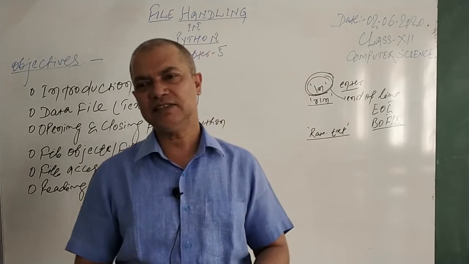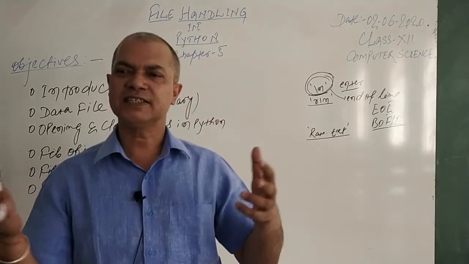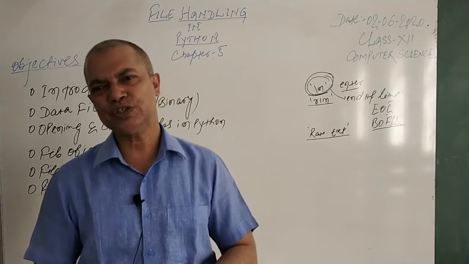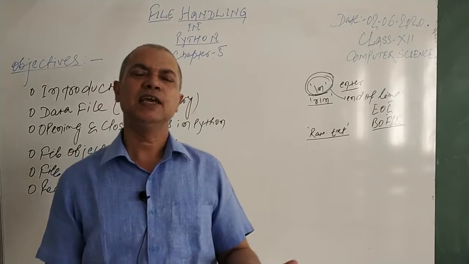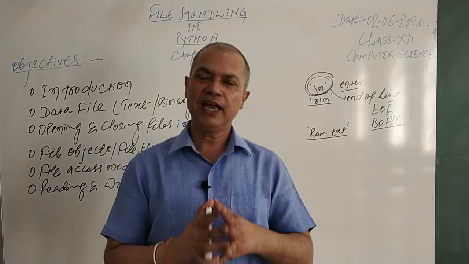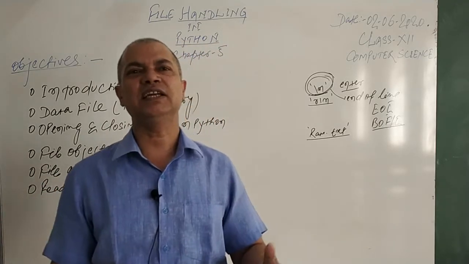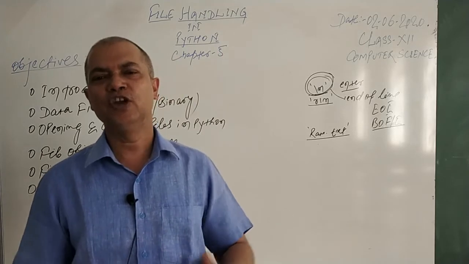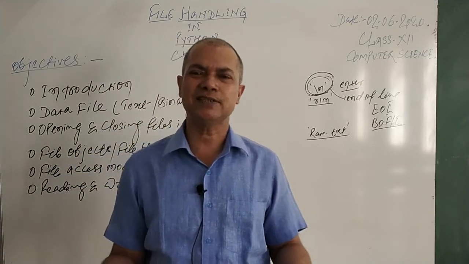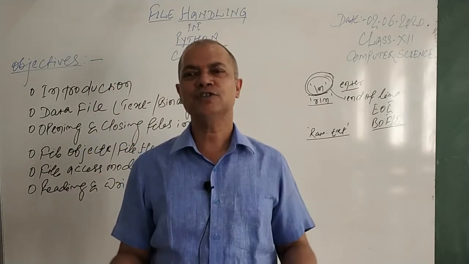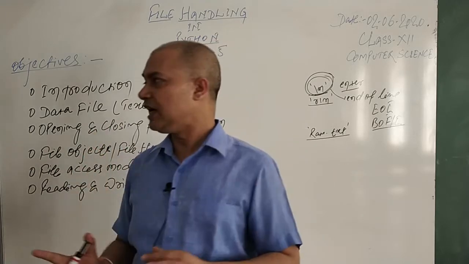Unicode is again the standard character system that Python uses to store data. You can say it is universal code also, where every language can be used to write anything. That's why it's called Unicode, universal code, or simply it's a character system that allows you to store the data. So there are two things.